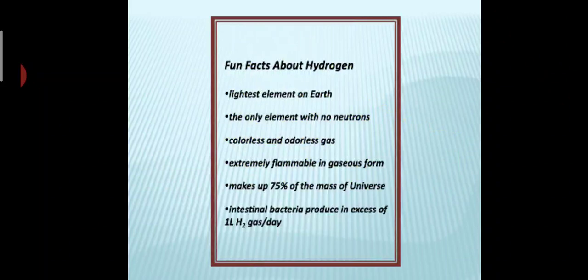It is a colorless and odorless gas, extremely flammable in gaseous form, and makes up 75% of the mass of the universe because it is present in large amounts. And intestinal bacteria produce in excess of 1 liter of hydrogen gas per day. Even our body produces about 1 liter of hydrogen per day.